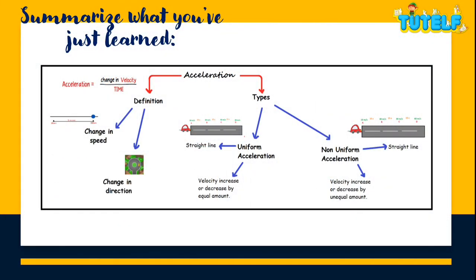In our next class, we will be discussing types of acceleration, that is uniform acceleration and non-uniform acceleration. So basically, let's summarize what we have just learned. Acceleration is basically the rate of change in velocity, that is change in velocity divided by time. Since there is change in velocity, either there is change in speed or there is change in direction or both of them. I hope this is clear to you.